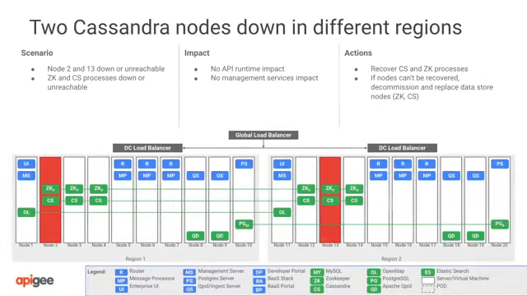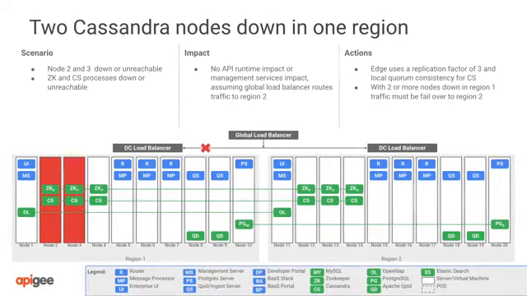In the next example, we see one Cassandra node offline in each region. The impact of this situation is identical to the previous one. Other than a slight reduction in maximum Cassandra performance, there is no impact. As before, bring the node back online if possible. If that is not possible, decommission and reinstall the nodes or recover from backups.